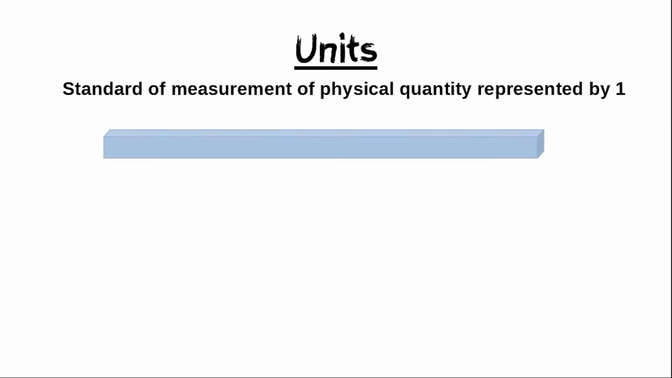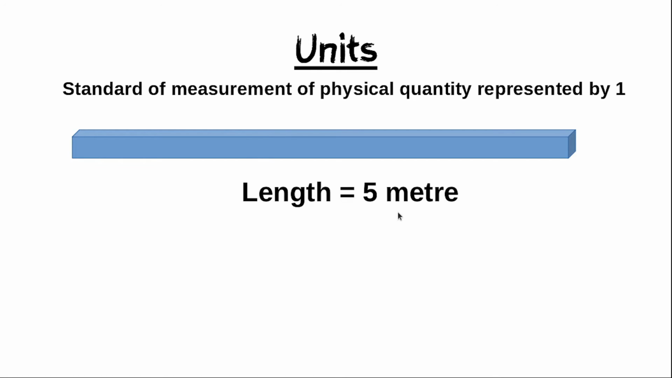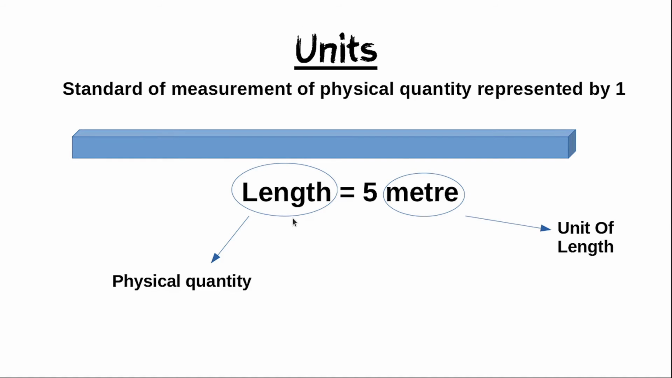Take an example. Suppose the length of a rod is 5 meter. Here, length is a physical quantity, meter is the unit of the length, and digit 5 implies that the length is 5 times the value of 1 meter.